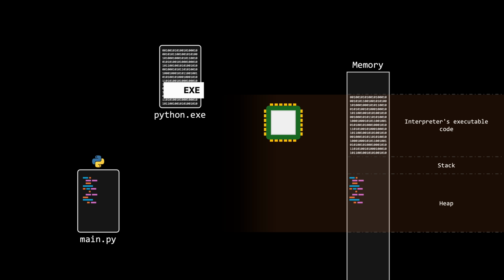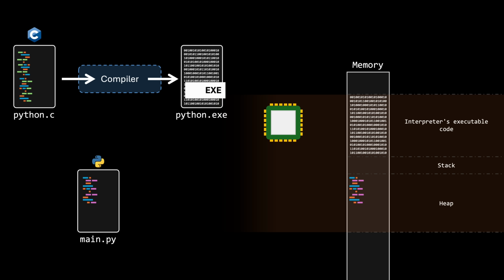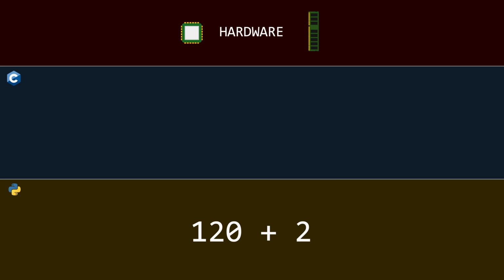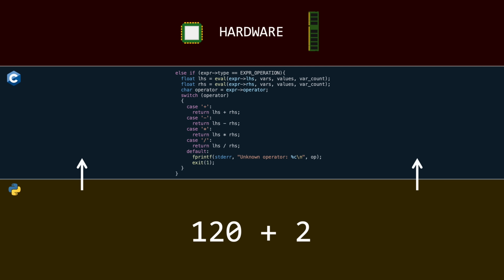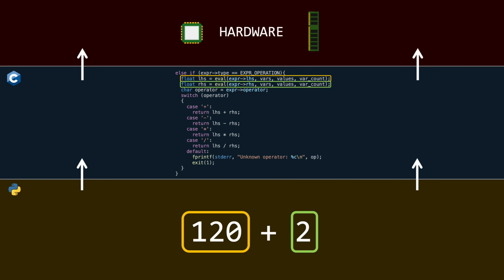That program is written in a high-performance language, and in the case of the official Python interpreter, that language is C. So, strictly speaking, we never run a Python program directly. What we actually run is a C program that interprets Python code. Every single line of Python code corresponds to a series of C routines that eventually run on the hardware. For a simple expression like this one, the interpreter needs to resolve the left-hand side, then the right-hand side, determine which operation the symbol represents, and finally execute the corresponding logic.